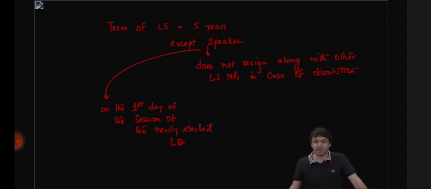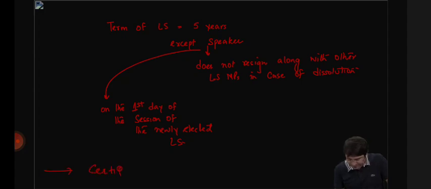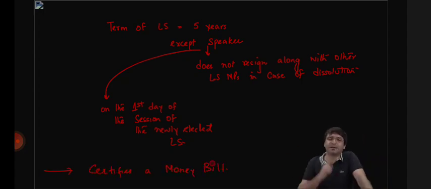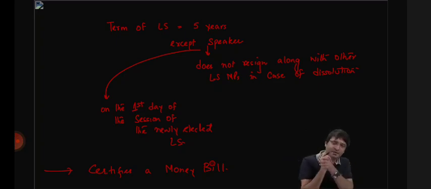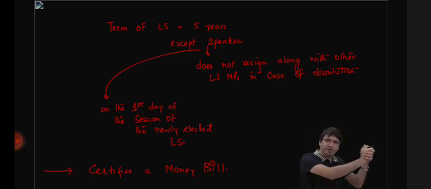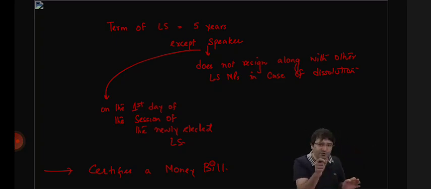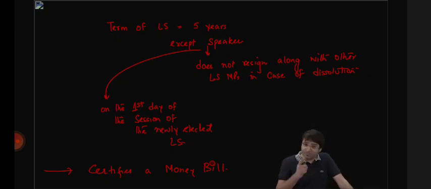And the Speaker of Lok Sabha certifies a money bill. But what is this money bill? We will discuss slightly later. But here you have to keep in mind that a bill is a money bill if it is certified as a money bill by the Speaker. So when a bill is passed by Lok Sabha, the Speaker certifies that this bill is a money bill. If the Speaker certifies that this bill is a money bill, this bill will be sent to Rajya Sabha. Rajya Sabha will get a signal that on this particular bill we have an inferior role. So the power to certify a bill as a money bill is with the Speaker. All these are important roles and functions performed by the Speaker.